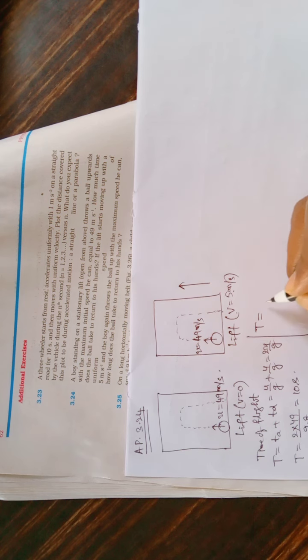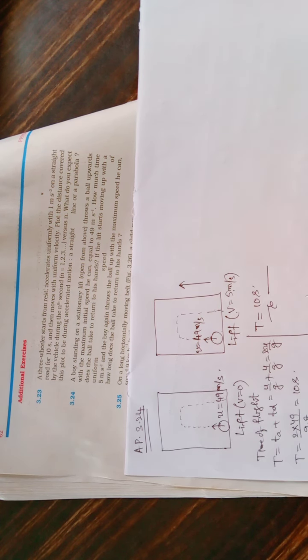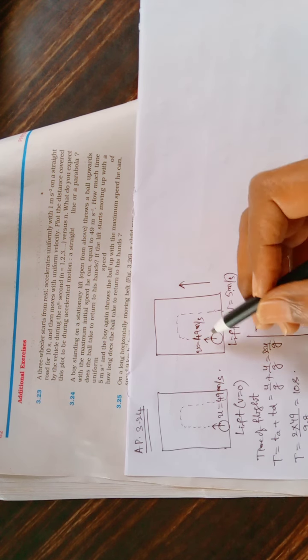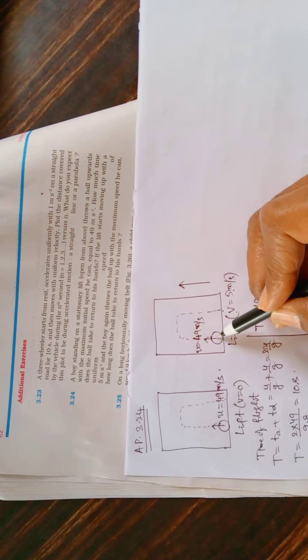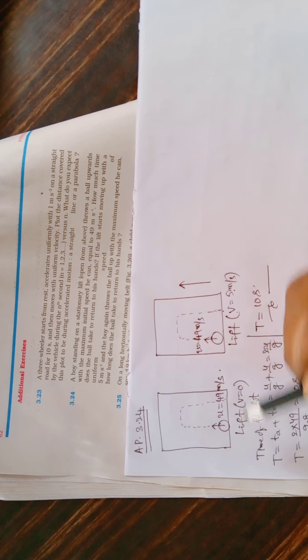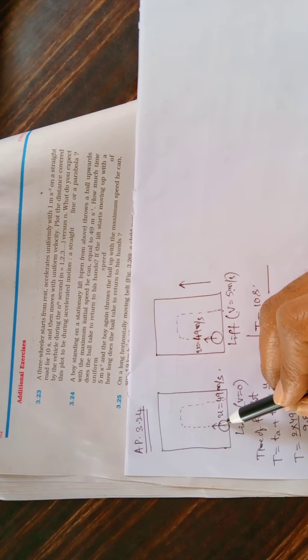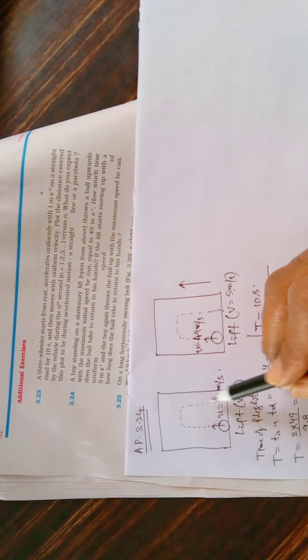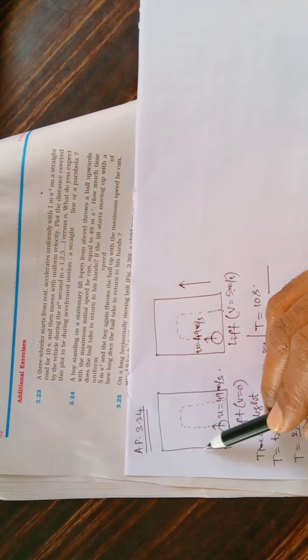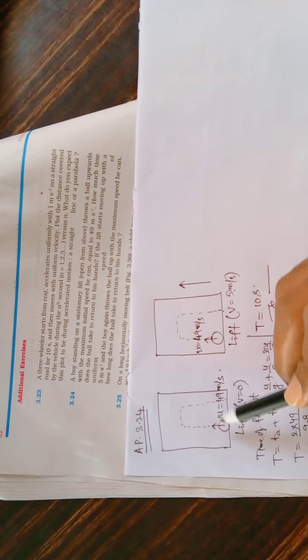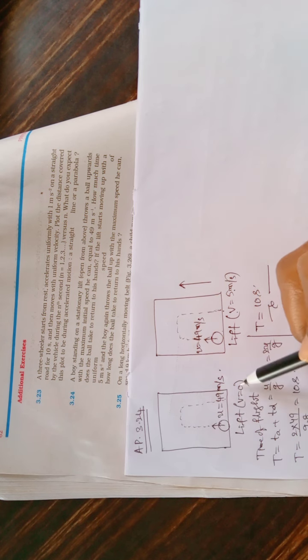Here also the time of flight will be 10 seconds only. Why? See, the ball is starting and reaching the same reference frame. Here the reference frame is at rest.